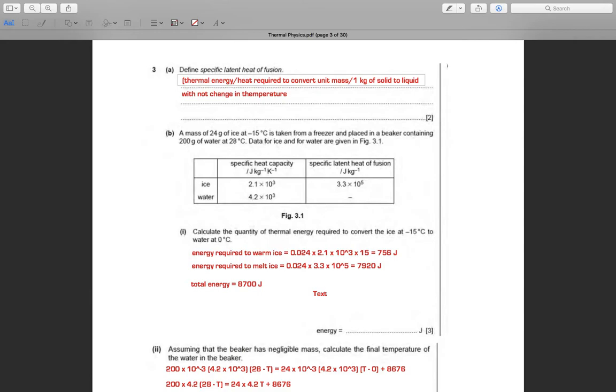So specific latent heat of fusion is the thermal energy required to convert unit mass, 1 kilogram, of solid to liquid.